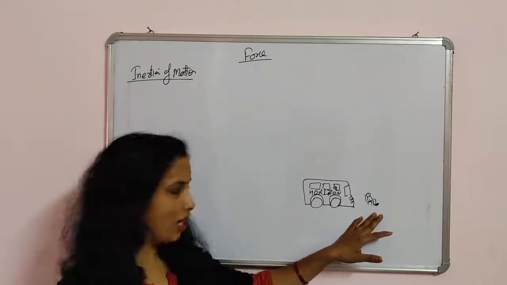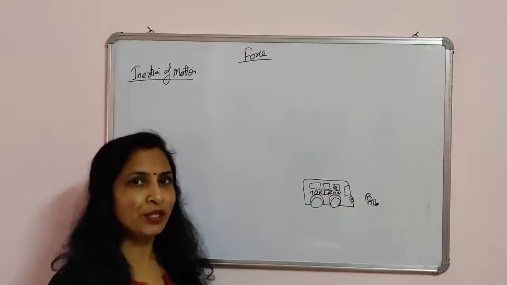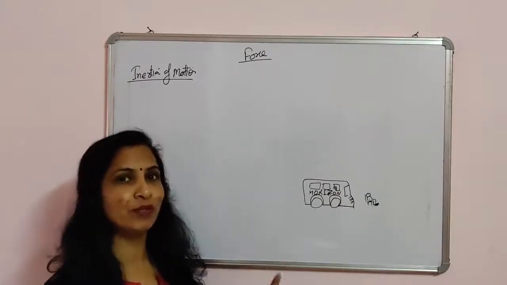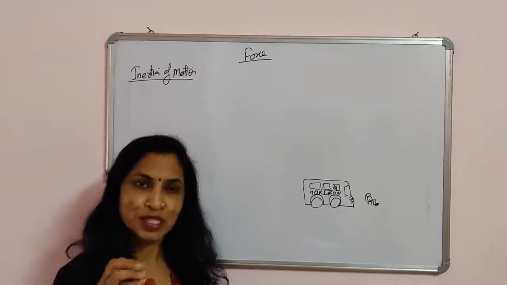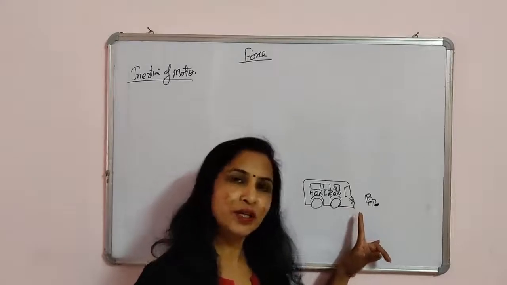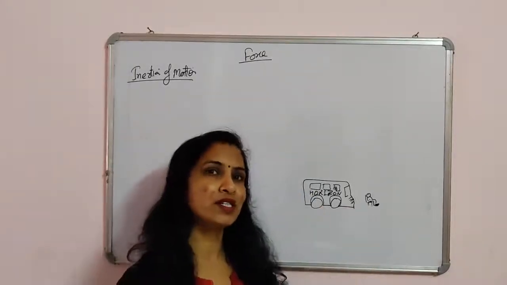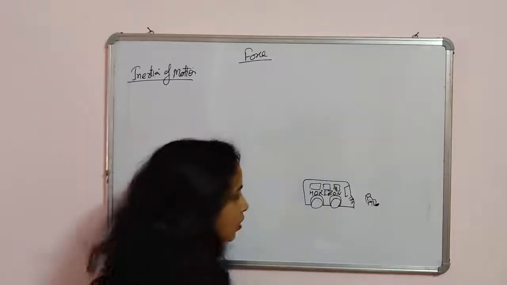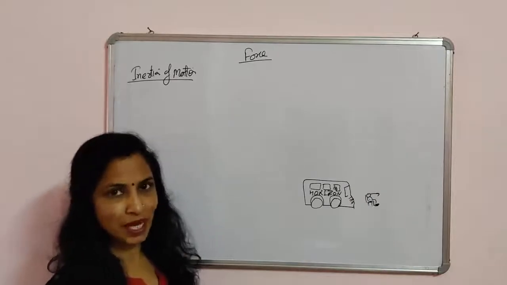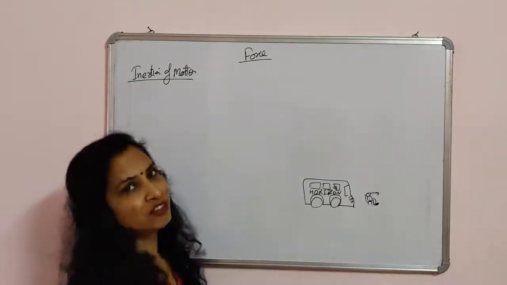Your upper body, due to the inertia of motion, due to the tendency of a body to continue to move in a particular direction, continues to move in that direction. Suppose you are moving forward, so your upper body continues to move in a forward direction. Since your feet come to rest with the bus and your upper body continues in motion, you fall in the forward direction.